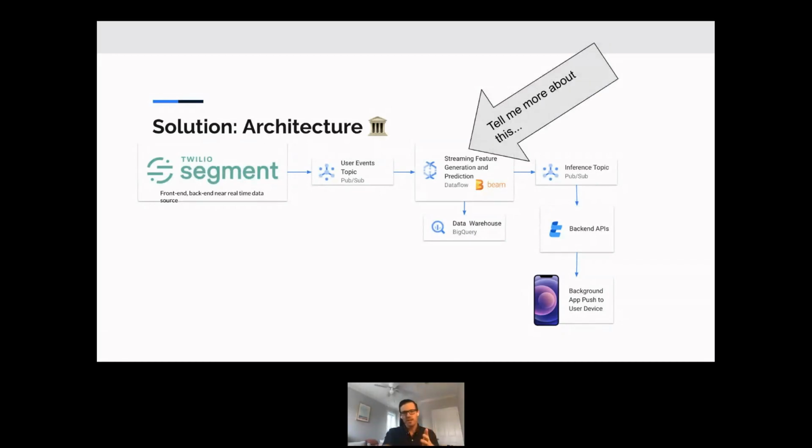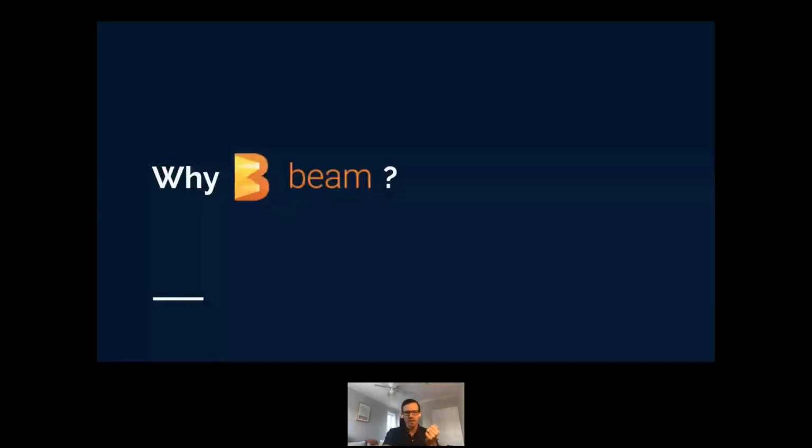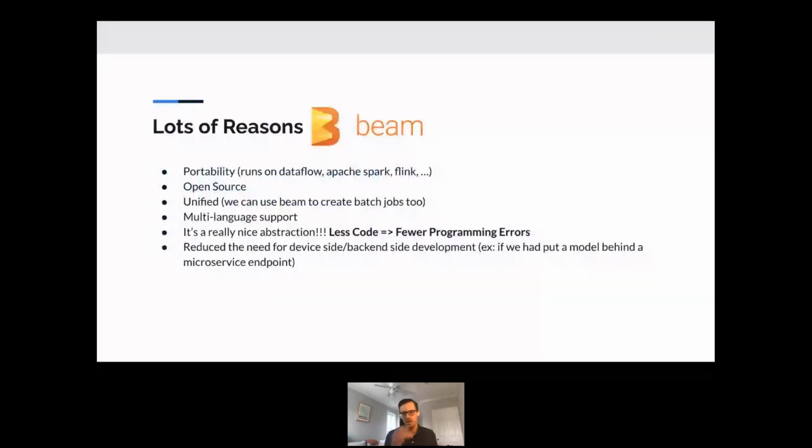So let's talk more about this middle piece, because that's what we're here for today. Why did we go with Apache Beam and Google Cloud Dataflow? Well, Dataflow, or Google at least, is a heavy supporter of Beam these days. So one of the big reasons to use Beam is portability. It runs on Google's Dataflow product. It runs on Apache Spark. It runs on Flink. And because Google is supporting this project in a major way as of late, Dataflow just seems to have a lot of the best features for many of these runners.